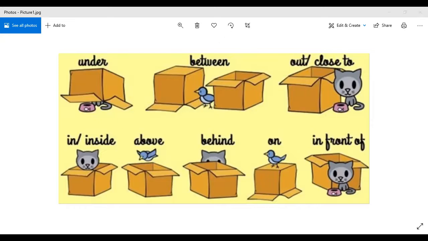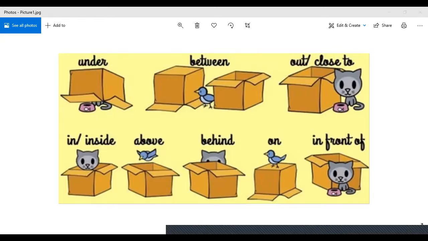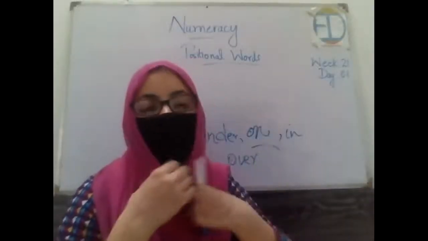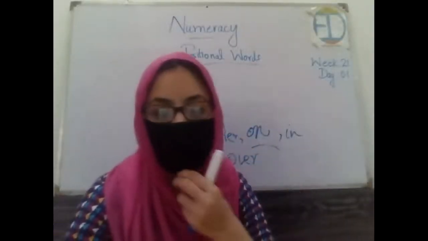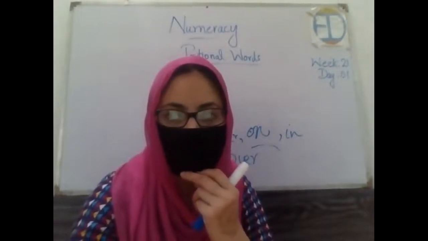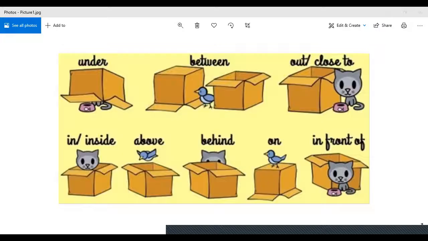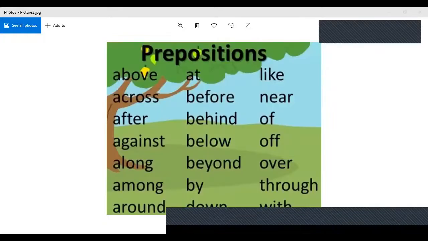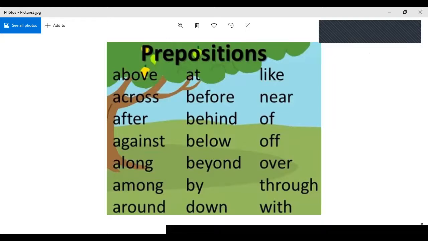But we are not done with all of the prepositions yet. We have some more as well. So I'll be showing you another picture in which we have some more prepositions. Let's look at this. These are some other prepositions that we use in our daily life. We have above, across, after, against, then we have along, among, around, then at, before.